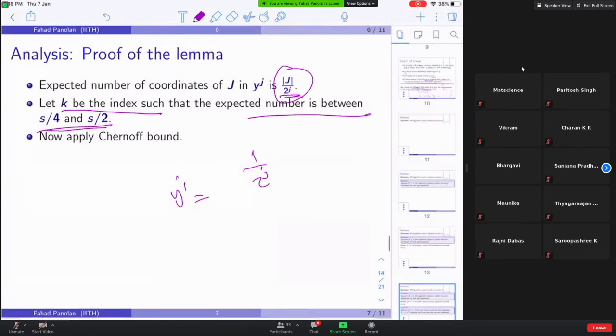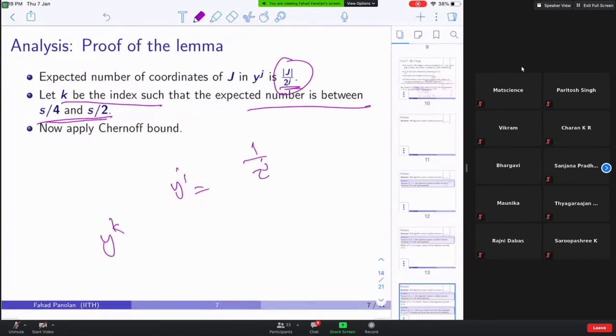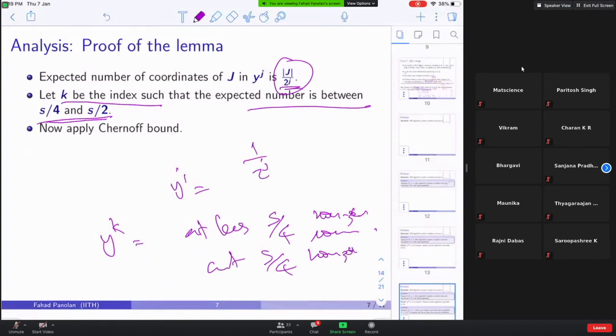What does it mean? Look at Yk. In Yk, at least S by 4 non-zero coordinates and at most S by 2 non-zero coordinates. Correct? Agree? Is that fine? No, sir. Can you repeat that? Okay.